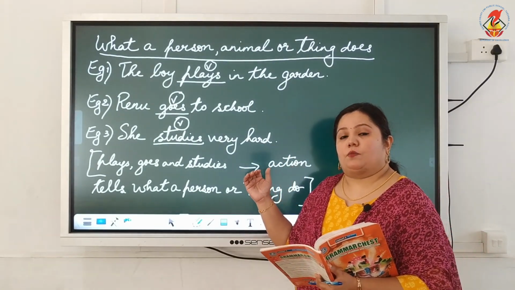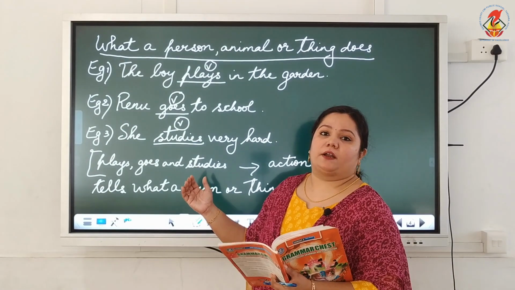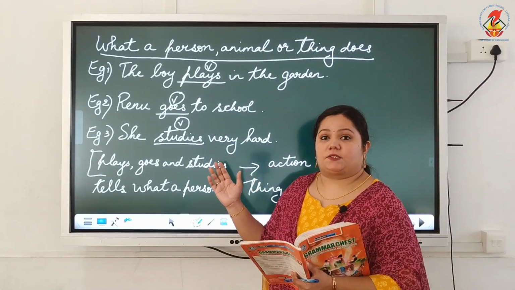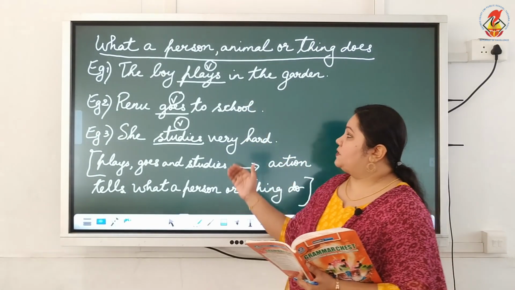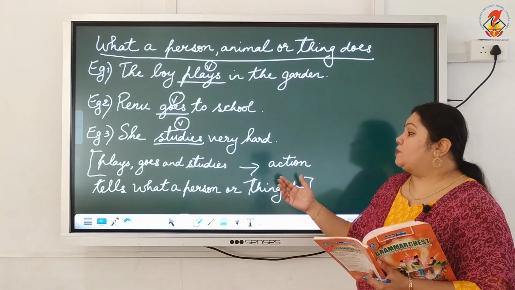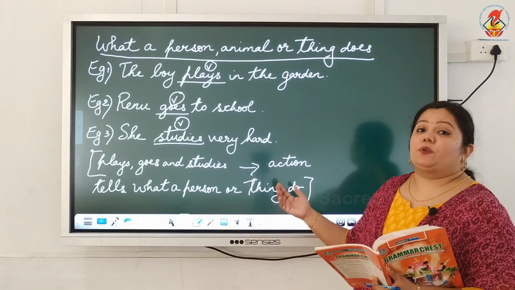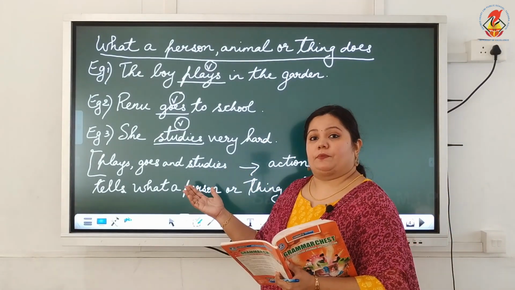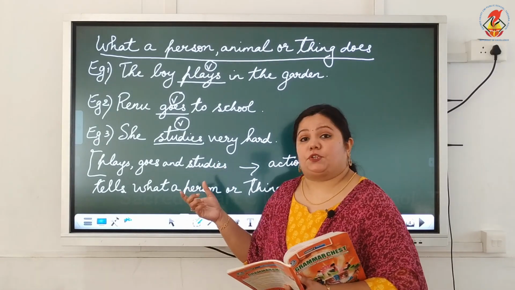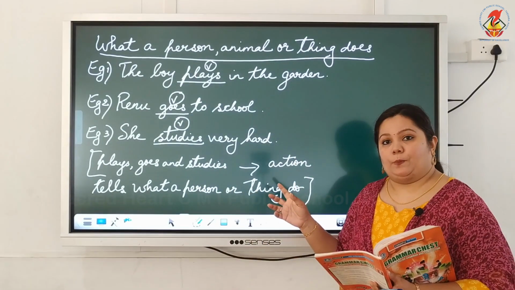Her action, what does she do? She studies very hard. So the word studies is the verb in our third sentence. And these verbs or action words tell us what a person or animal or thing is doing. Alright, basically the action of the subject in a sentence is the verb.